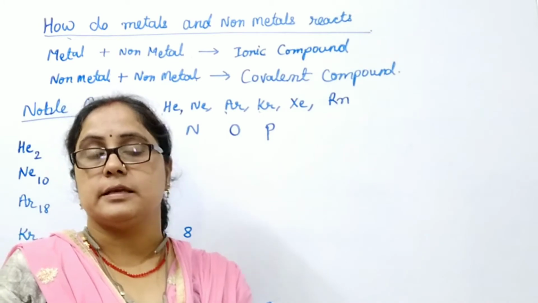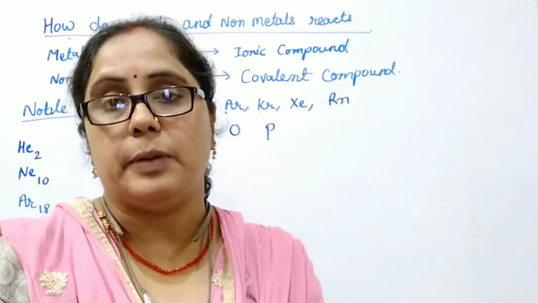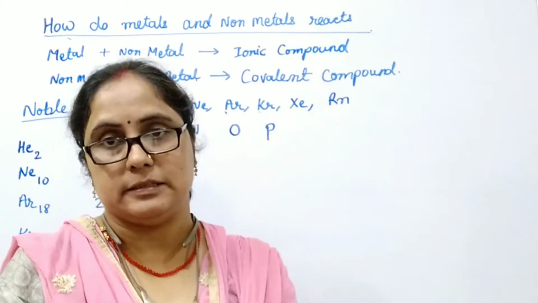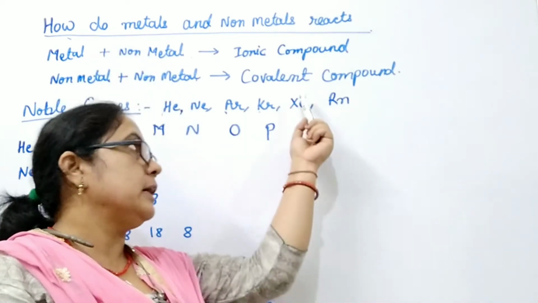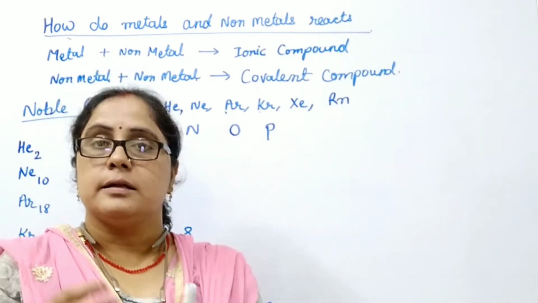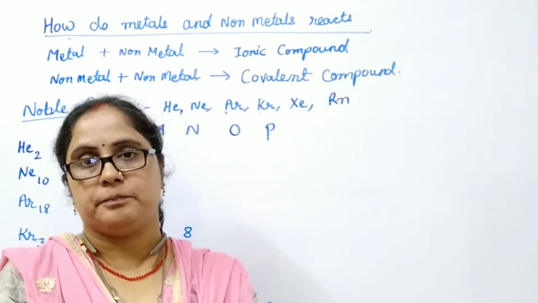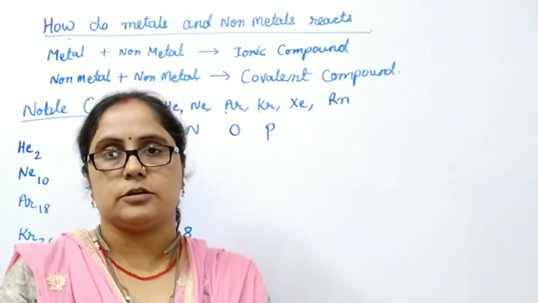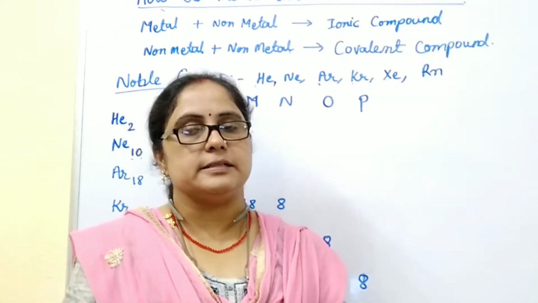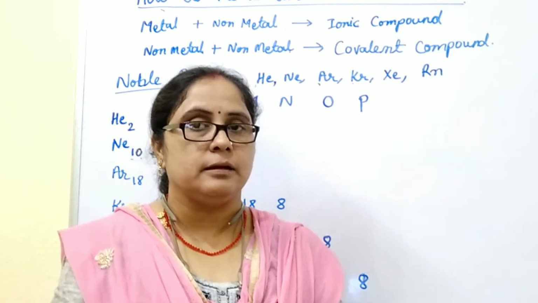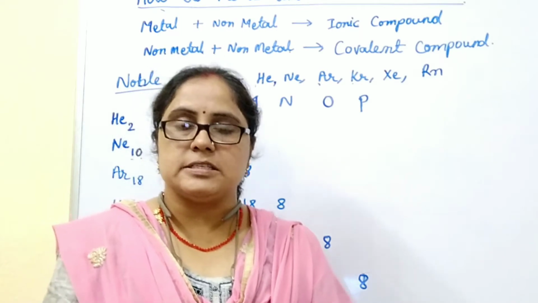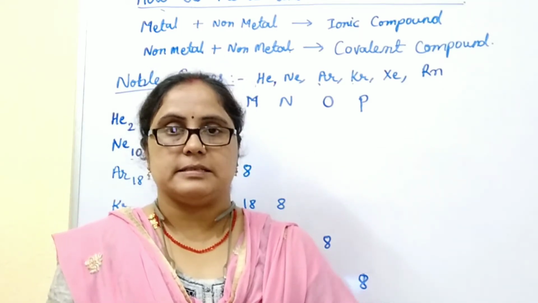An ionic compound means this compound is formed by the transfer of electrons between metals and non-metals. And covalent compounds are formed when two non-metals share their electron pairs, either 1, 2 or 3 electron pairs. So before we start to discuss how metals and non-metals react with each other, and non-metals with other non-metals, we will first discuss the inertness of noble gases.